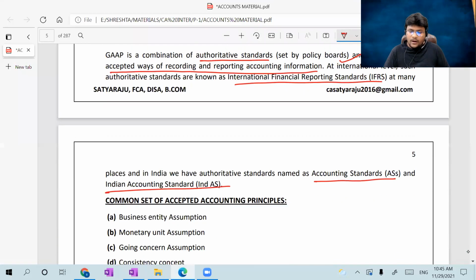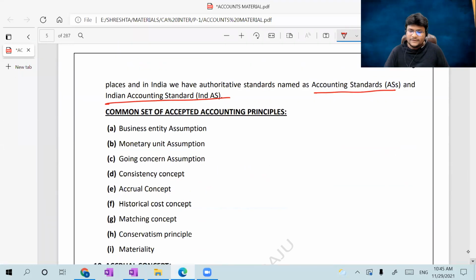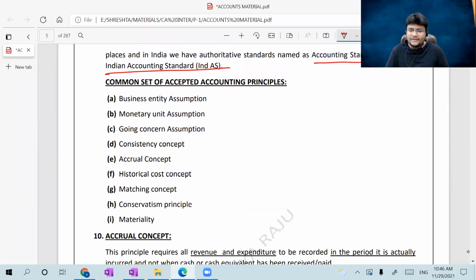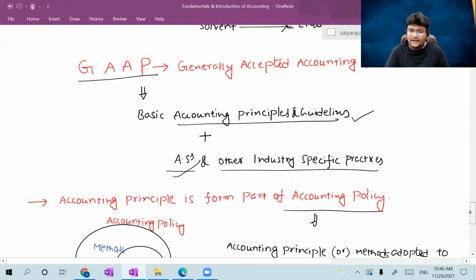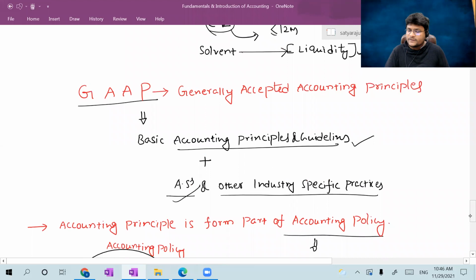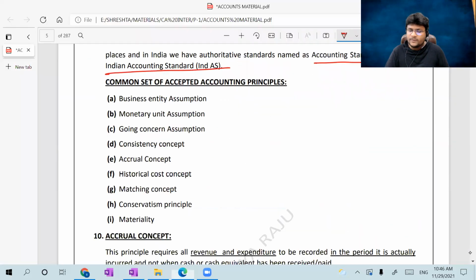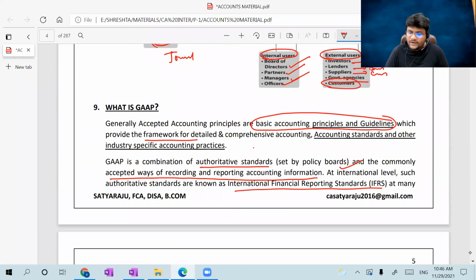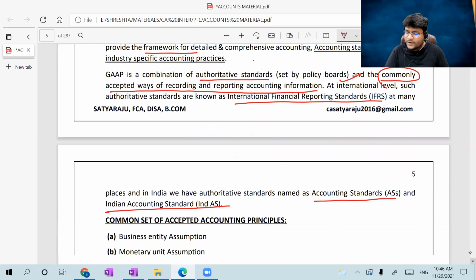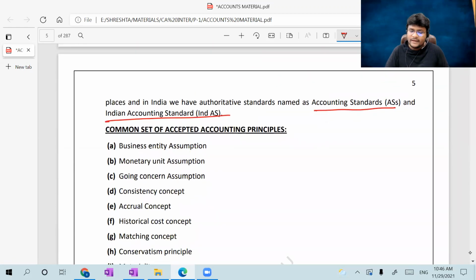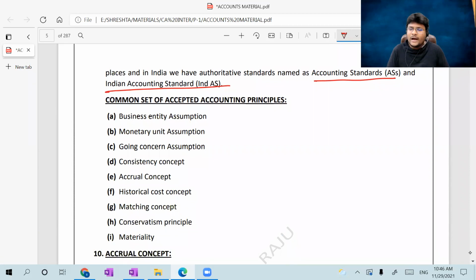Next, common set of accepted accounting principles. Please, all of you concentrate. Here the material mentions some common set of accounting principles, the basic accounting principles, commonly accepted ways of recording, discussed from A to I. Some accounting principle names were given, which were already there in the foundation.